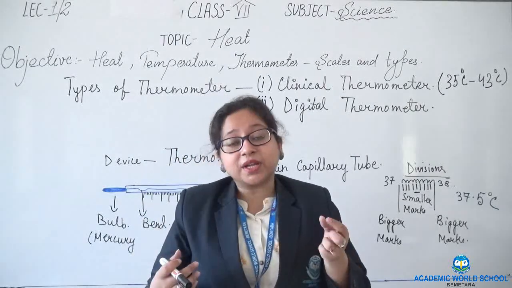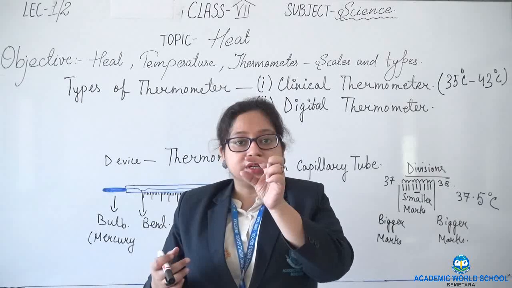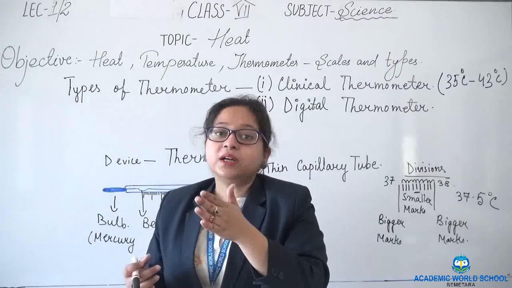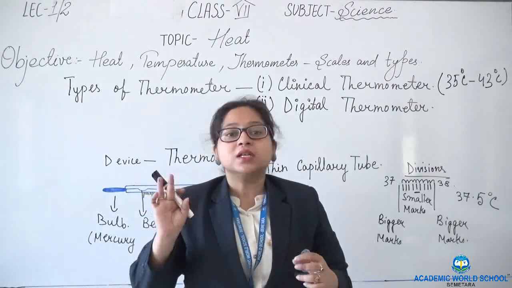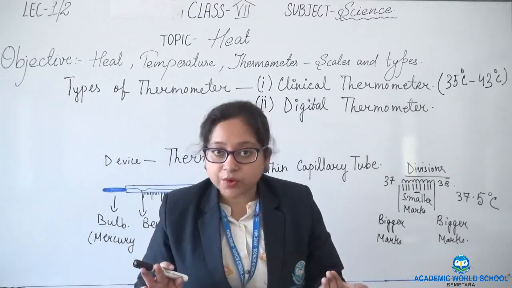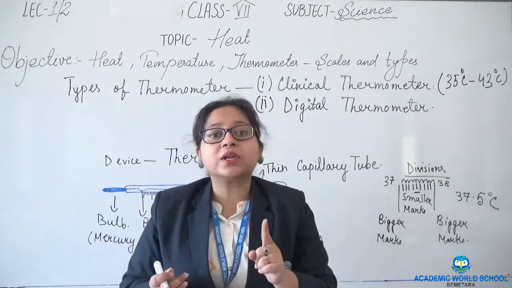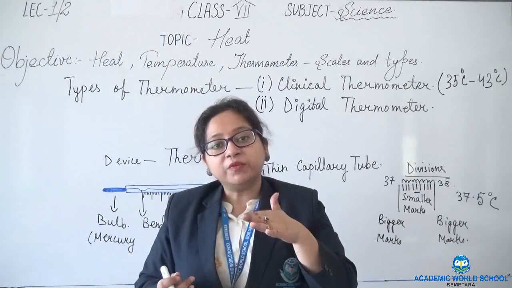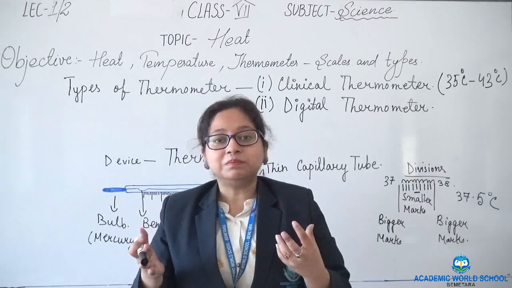It is easier to read because when we put it in the mouth, it gives the exact temperature in digits. So we do not need to bring it near our eyes, and we do not have the fear of it breaking or the toxicity of mercury. The only thing to keep in mind is that as we put it inside the mouth, we must clean and wash the thermometer before using it.